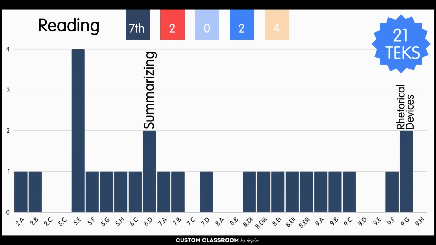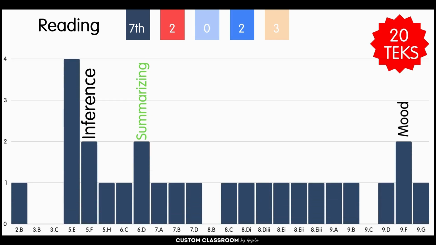In seventh grade, the highlights here are summarizing and, I found this kind of interesting, rhetorical devices, because that didn't really pop up in any of the other tests. And it tested 21 TEKS, again, more like sixth grade. If you compare that to 2023, there is an overlap of summarizing, but that year, again, inferencing and mood were a heavy hit, and there were 20 TEKS covered.